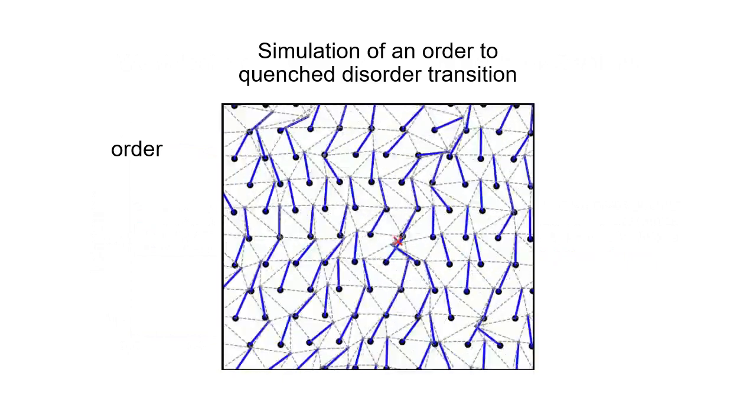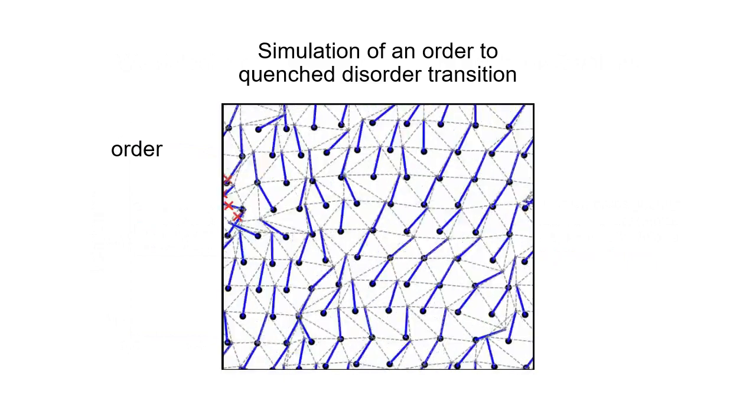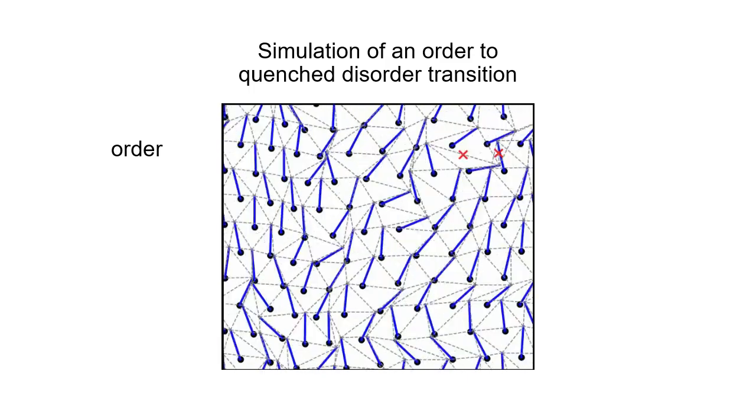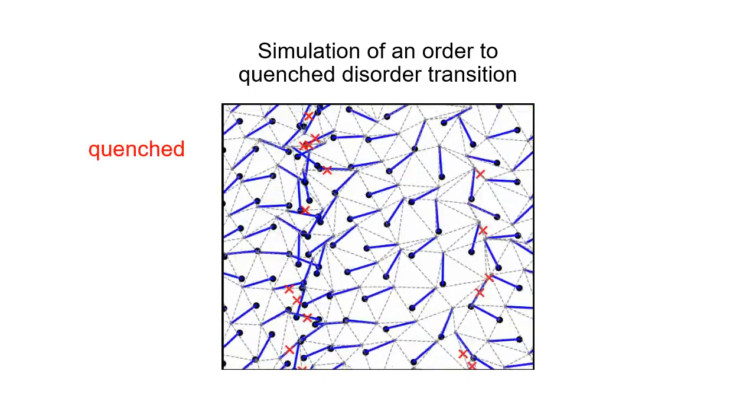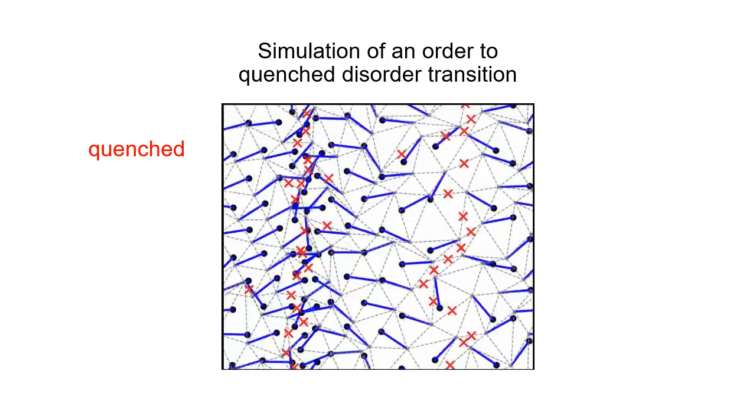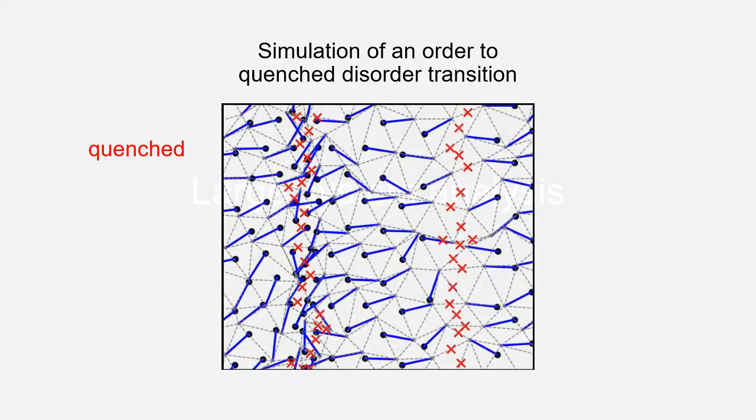It is a transition to a state of quenched or frozen disorder, as we can see in this simulation, where the red crosses show the points of opposing self-propulsion forces. These divide the space into fixed regions that are locally ordered but globally disordered.